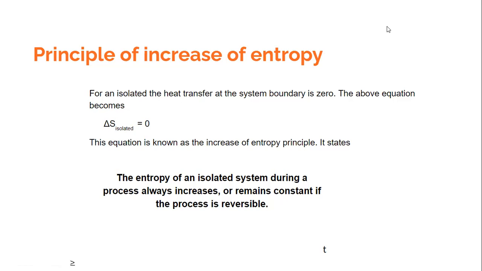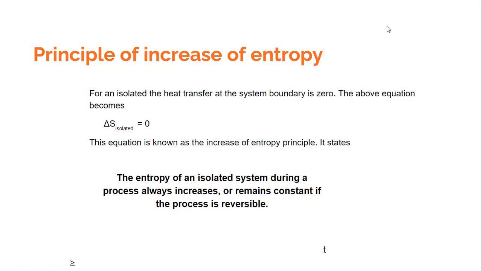If you look at the isolated system, which is the universe, we would find that the heat transfer at the system boundary is zero because it is an isolated system. And then our expression becomes delta S is equal to 0 if the process is reversible, and if it is irreversible, it becomes delta S greater than 0.